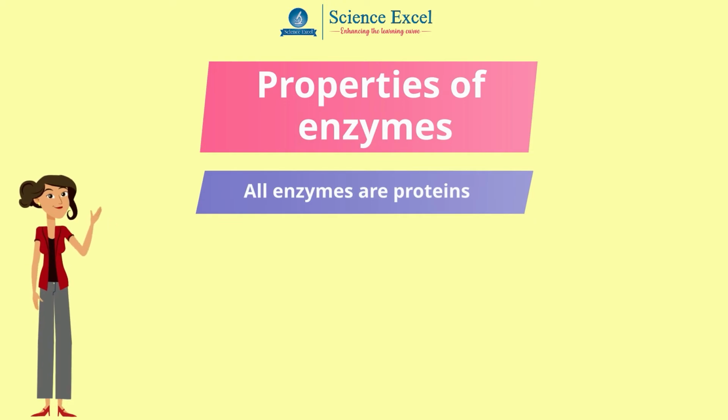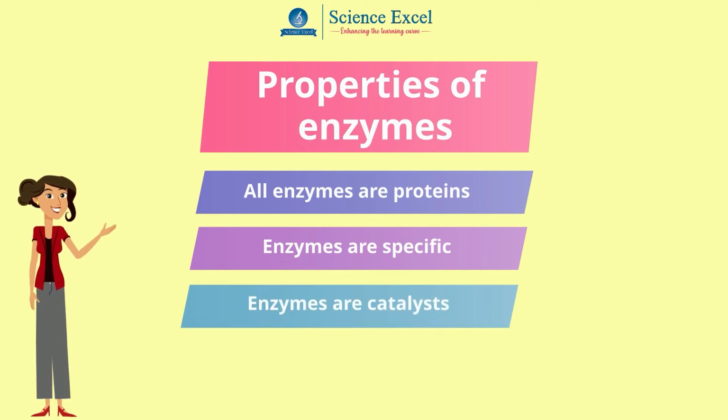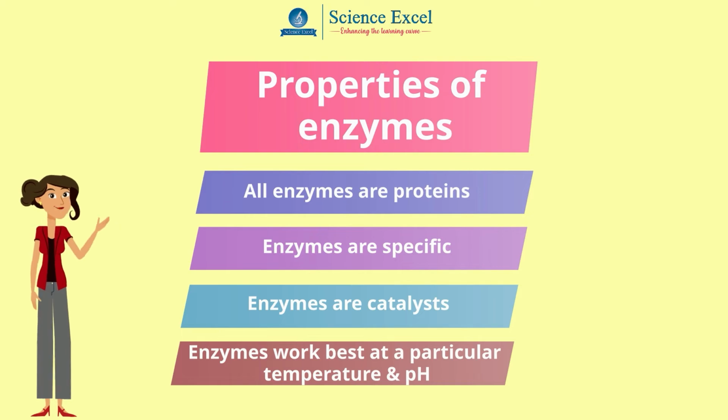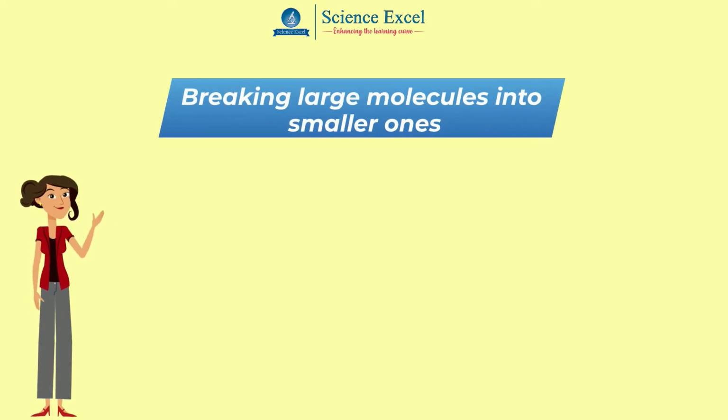All enzymes are proteins. Enzymes are specific, which means that each kind of enzyme molecule has a shape that makes it suitable for catalyzing only one kind of chemical reaction. Enzymes are catalysts. They are not changed in a reaction and can be used again and again. Enzymes work best at a particular temperature and pH. Enzymes can catalyze different types of reactions, breaking large molecules into smaller ones.